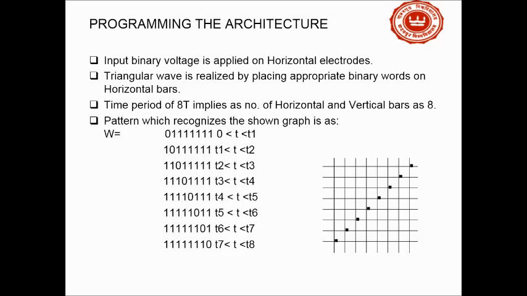Now, the period I have assumed, for the sake of clarity, is 8T, and the pattern which is recognized in the graph is, say, when W is 0, 0, 1, 1, 1, 1, 1, 1, 0 for a given interval, say 0 to T1. Then again for T1 to T2, the line which is switched off, that particular bit is in the low state.